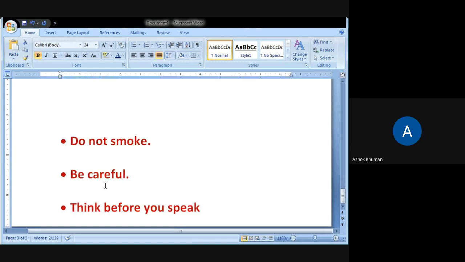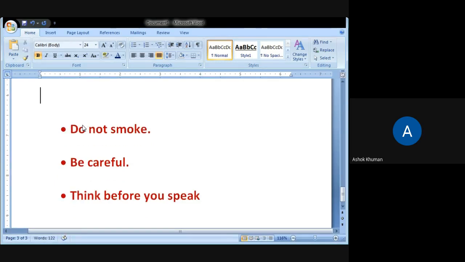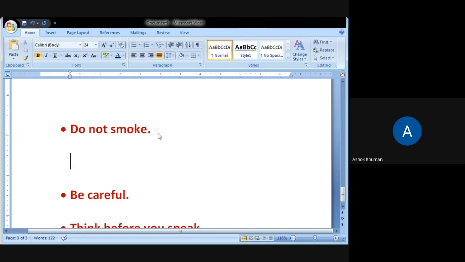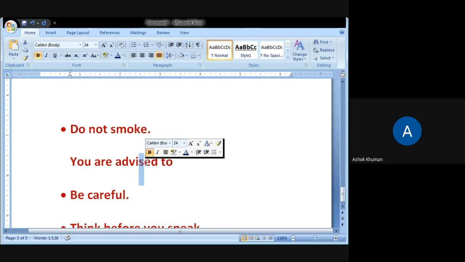Moving to now advice. If it is a close friend, what can you say to them? Do not smoke, be careful, think before you speak. You can see here it shows the close intimacy. So do not smoke, convert this. Advice. You are advised to. You are advised to. SE will come, CE will not come.